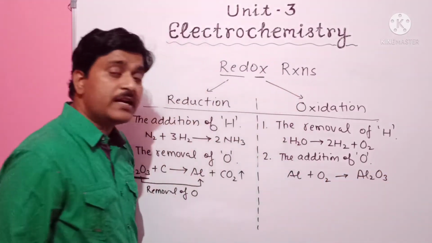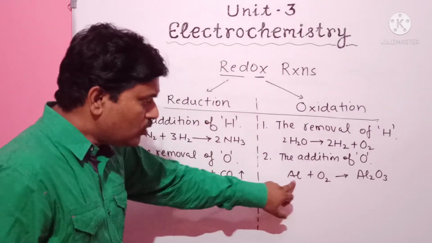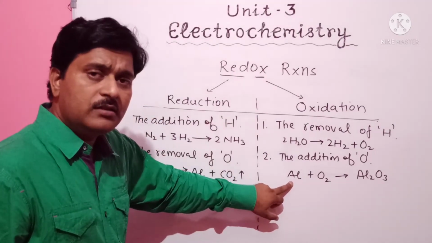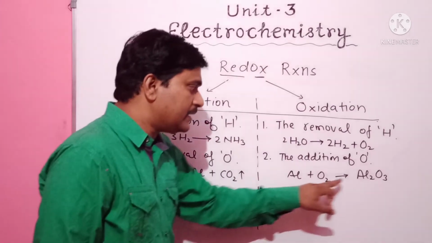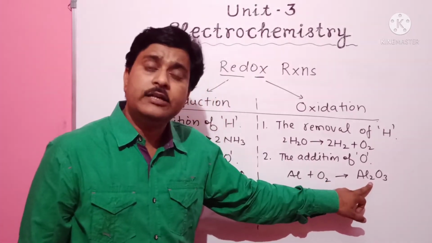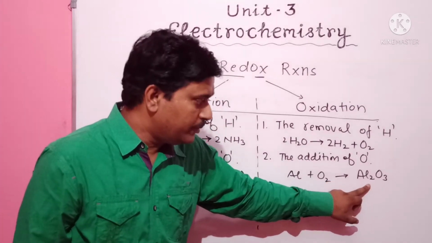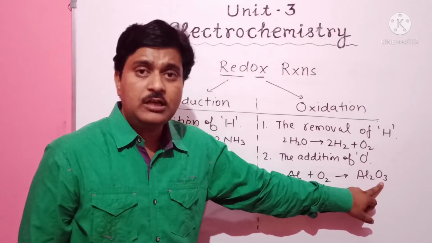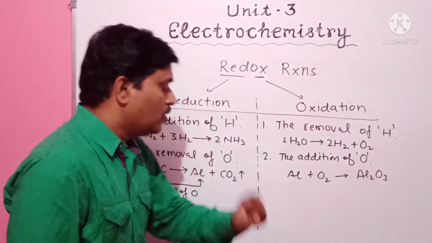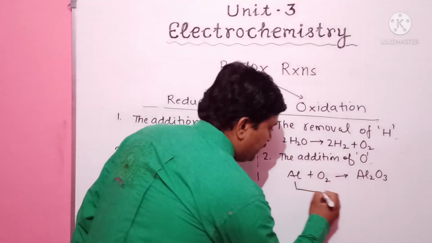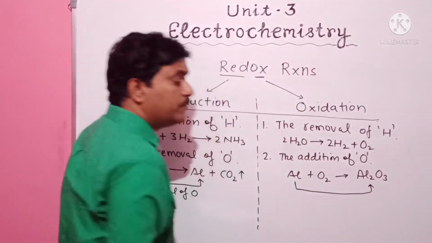Al2O3, aluminium oxide. Here no oxygen is available with aluminium, but after the reaction there is Al2O3, meaning aluminium contains oxygen along with it. So we can say aluminium here changed into aluminium oxide.